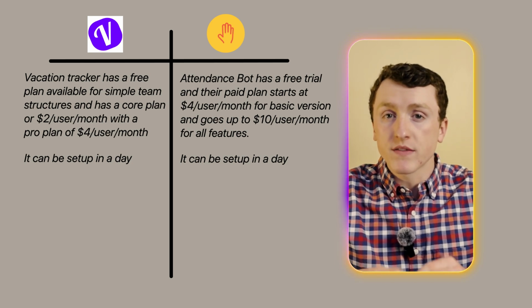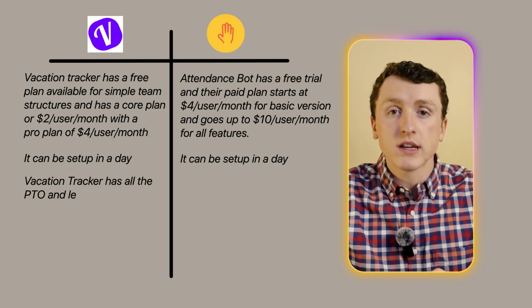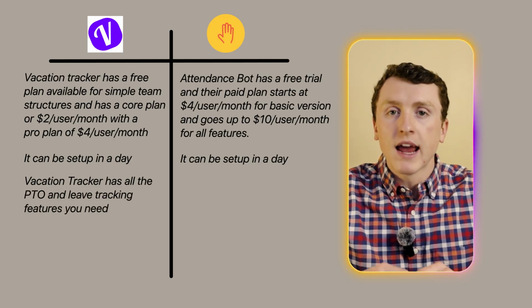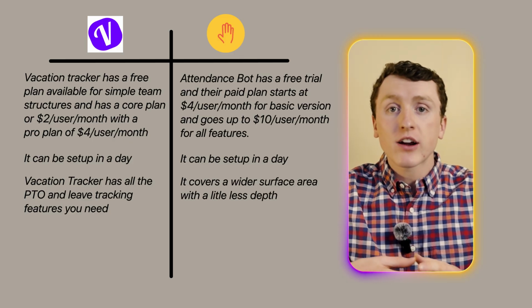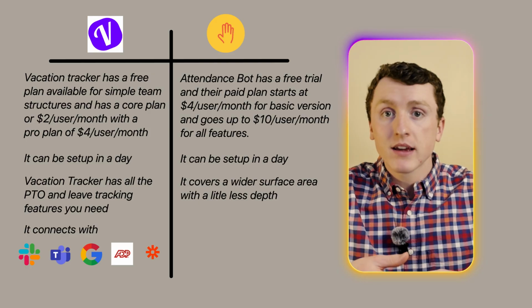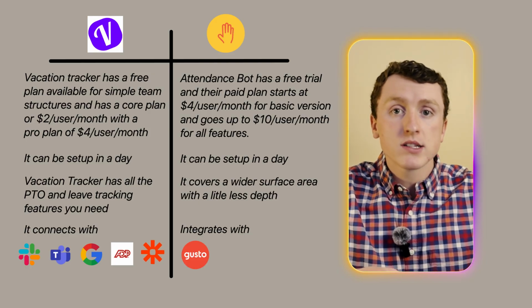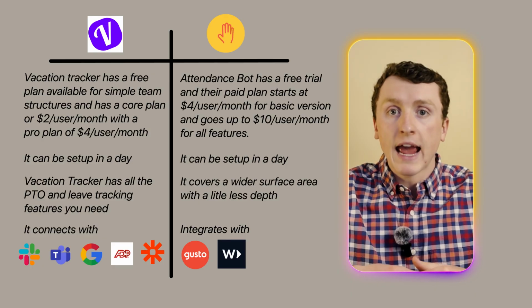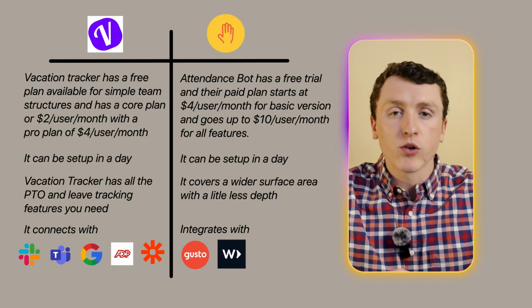And we've talked a lot about the features already, but just to reiterate, Vacation Tracker has all the PTO and leave tracking features you could possibly need, and AttendanceBot covers a wider surface area with a little bit less depth. Vacation Tracker connects with Slack, Microsoft Teams, Google Workspace, ADP, and Zapier, as well as having an open API. AttendanceBot integrates with Gusto and WagePoint for payroll and can sync with any calendar that you use, but that is pretty standard for any HR platform that you'll use today.